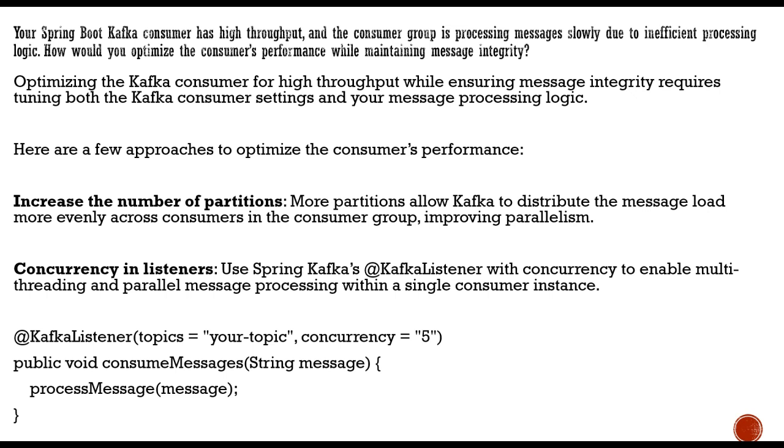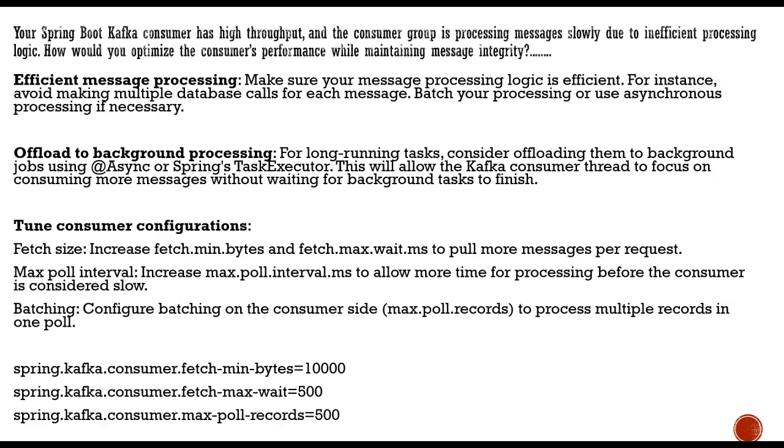Next is concurrency in the listener. If you apply concurrency on the @KafkaListener and enable multi-threading, it will process your messages in parallel with a single consumer instance. You don't need to create different instances, so that's the benefit of thread concurrency.